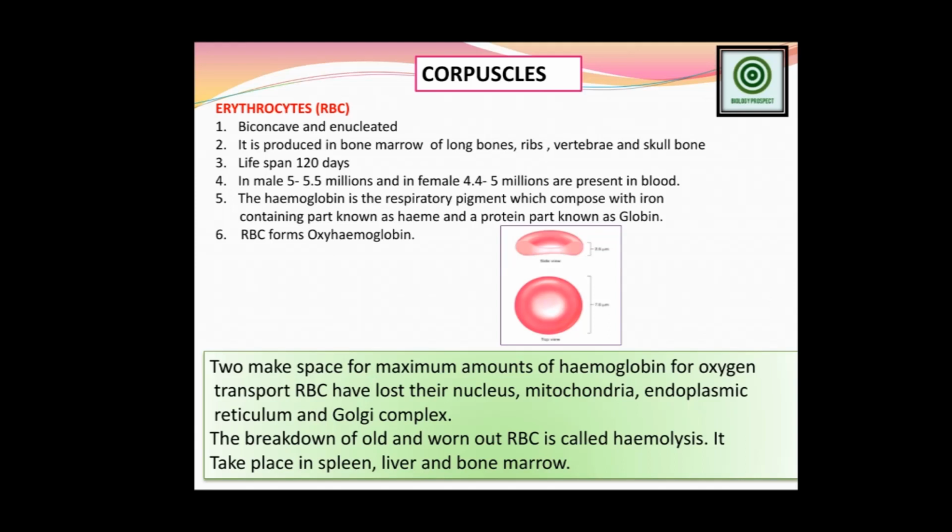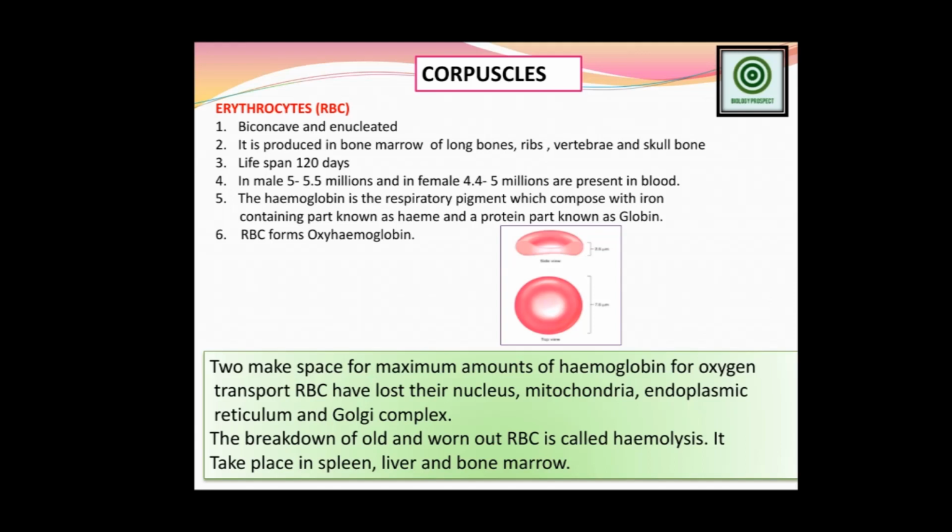You have already seen the exact structure of the RBC. It is reddish in color, we can say completely red, and biconcave in shape. It is biconcave and enucleated. In the middle part it is a little bit tapered, and the outside is the swollen part. You have seen the two structures displayed on the screen slides.